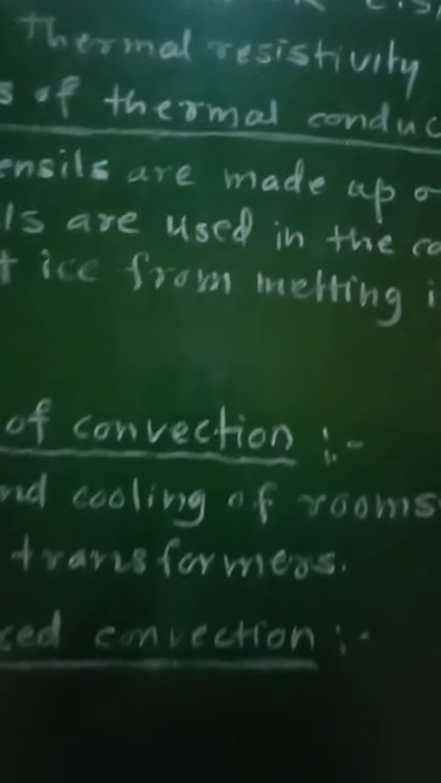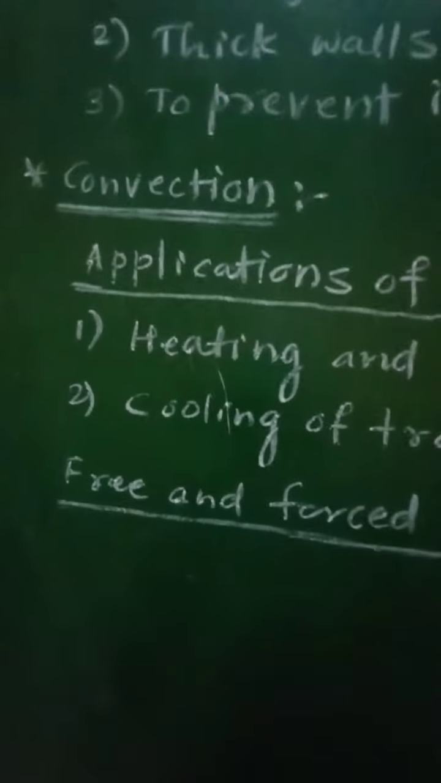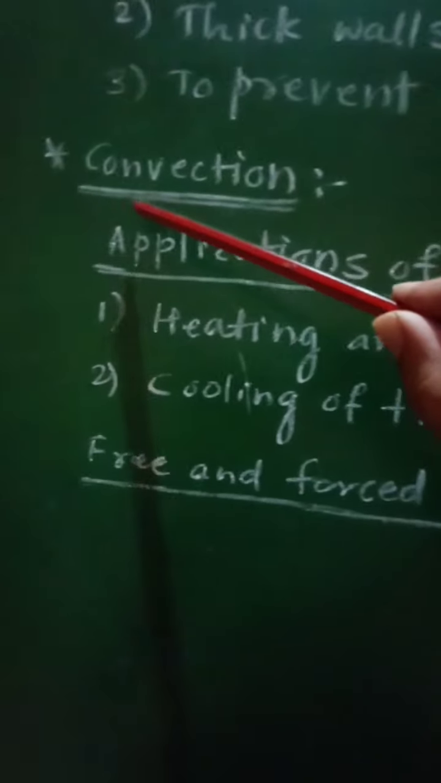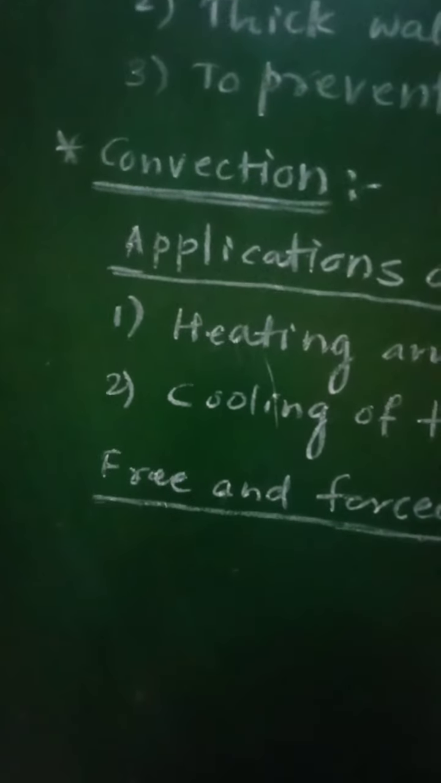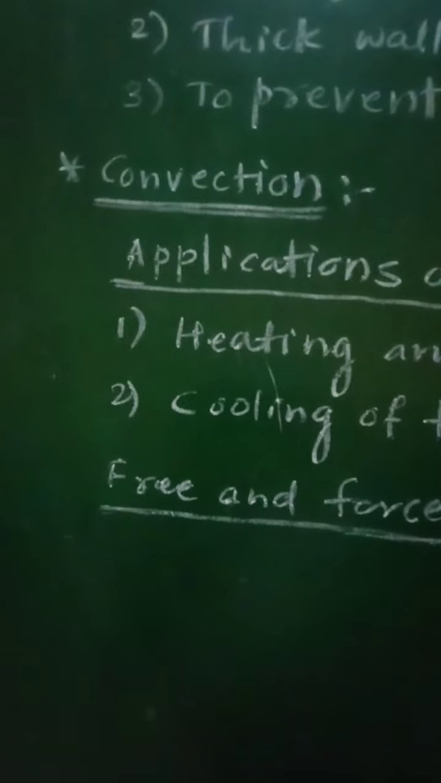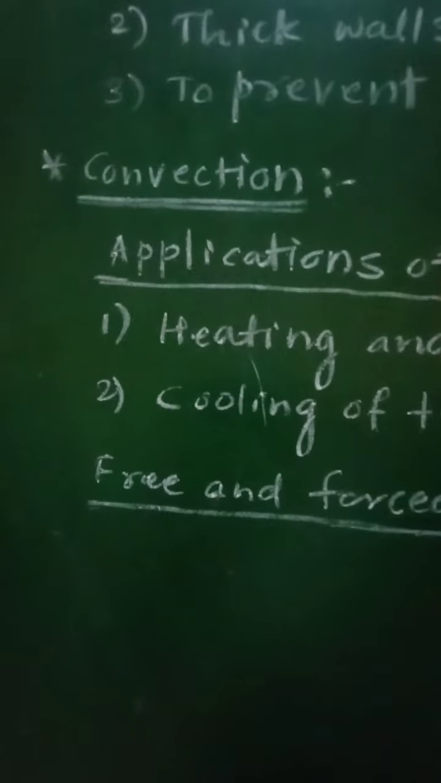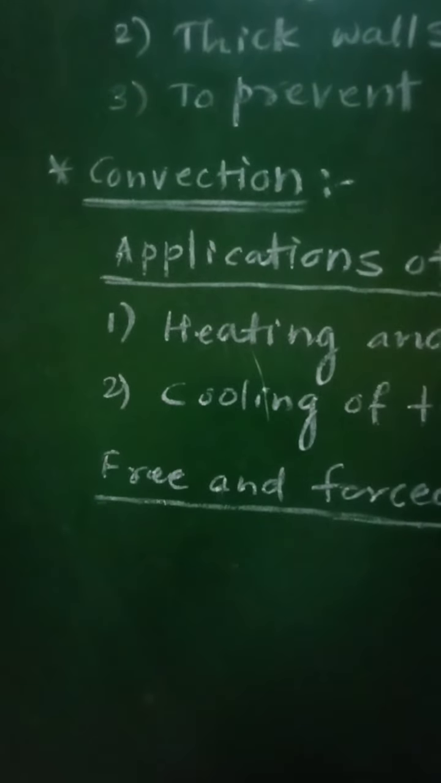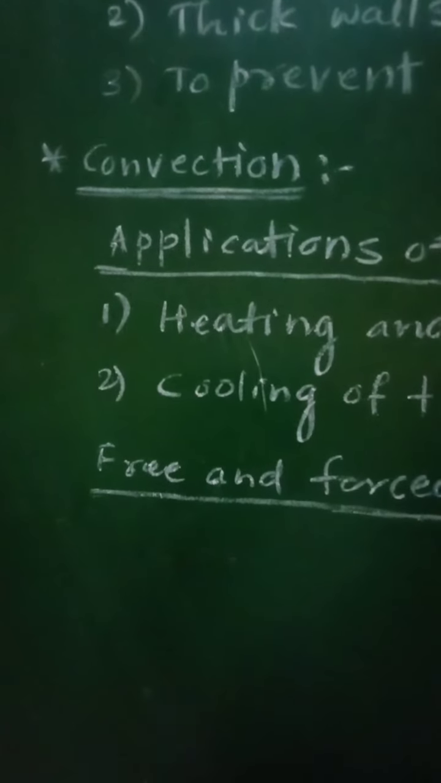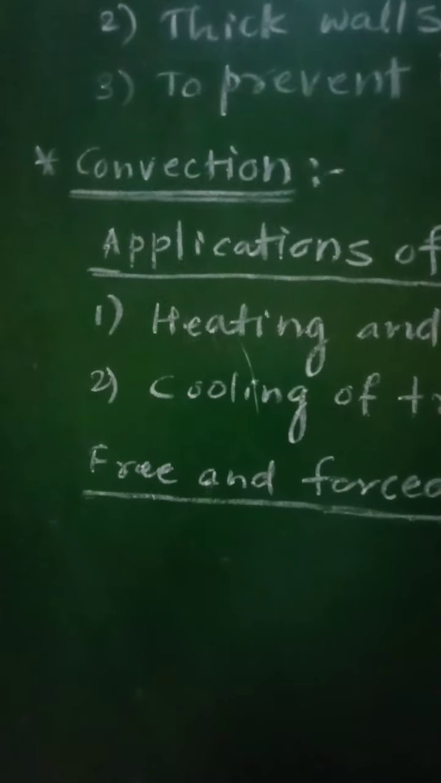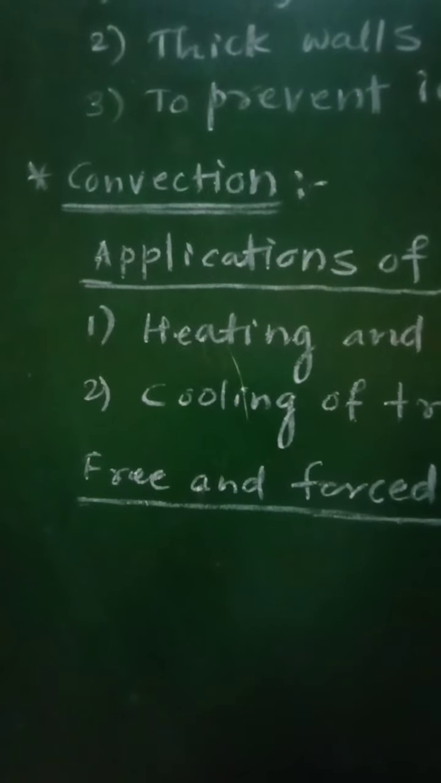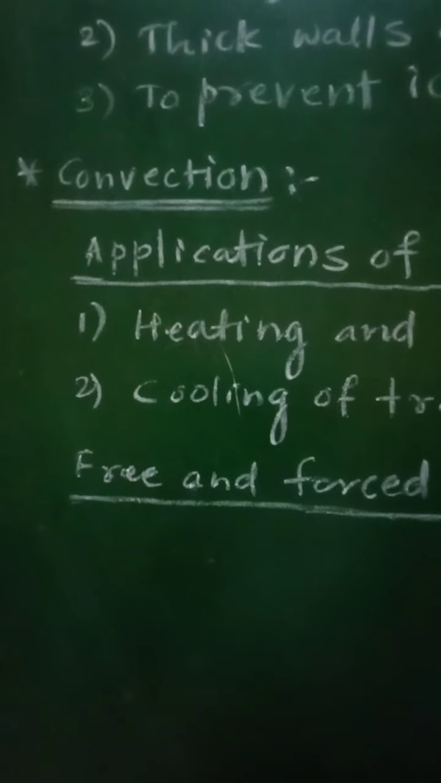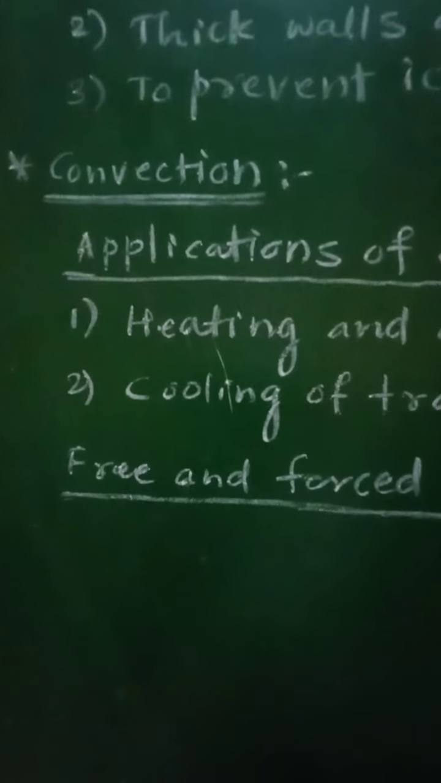Now let us see the next mode of transfer of heat, that is, the second mode of transfer of heat: convection of heat. Now what is convection? The process by which heat is transferred through a substance from a point at higher temperature to a point at lower temperature due to the actual bodily movement of the heated particles of the substance is called convection.